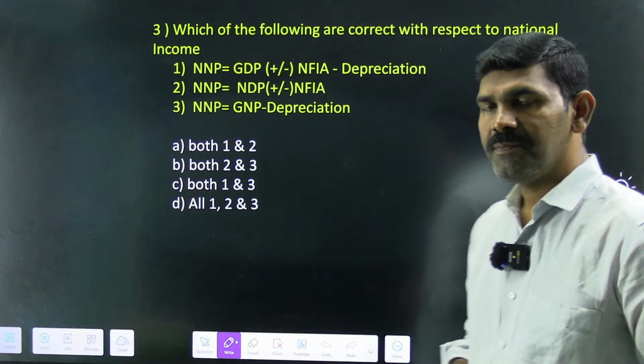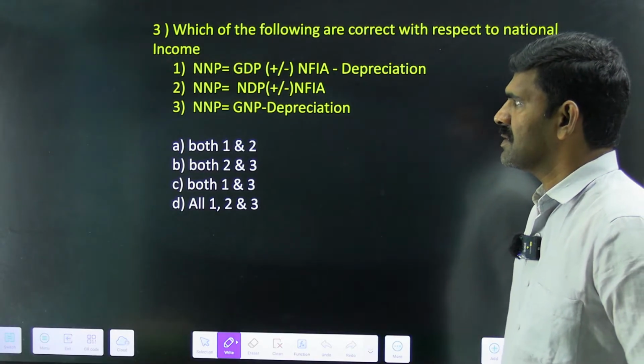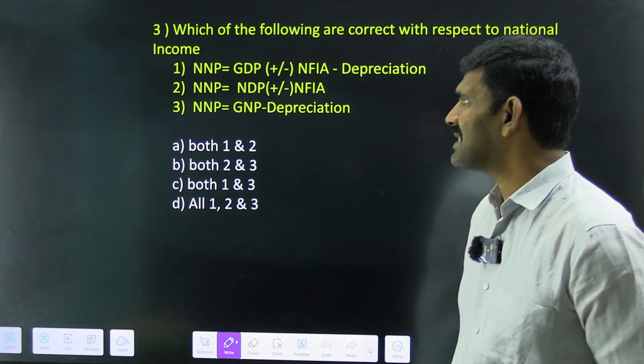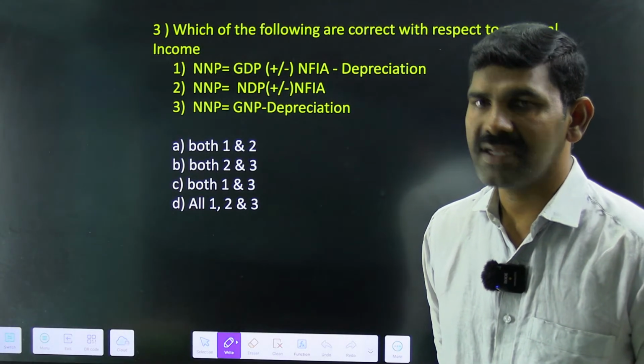Next question, very, very important question. Which of the following are correct with respect to the national income? With respect to national income, there are three formulas given. I am asking you, which of the given formulas are correct?